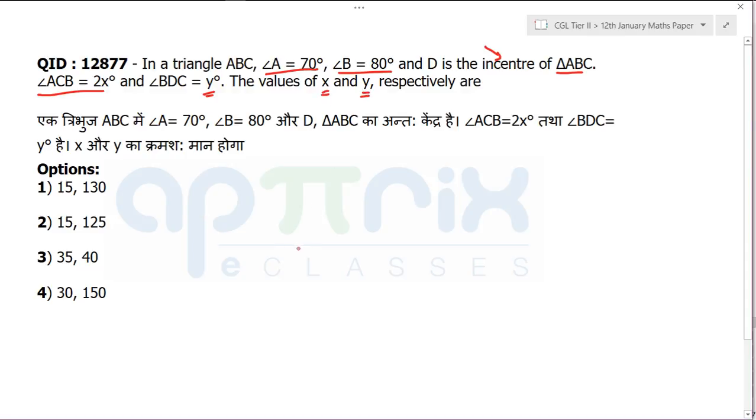It's a very simple question if you just create the simple diagram. So I'm just creating the triangle, and then I will try to create the incenter here. Incenters are actually obtained by angle bisectors. So these are the angle bisectors, and if I say this is A, this is B, and this is C, this angle has been given 80 degrees, so this angle will become 40 degrees because of the angle bisector. And then angle ACB is 2x degrees, so it will become clearly x.